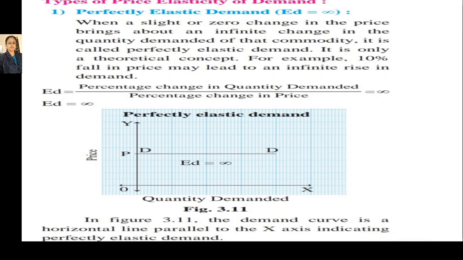At OP price, demand rises or falls to the infinity level. In the figure, the demand curve is a horizontal line parallel to the x-axis, indicating a perfectly elastic demand curve.